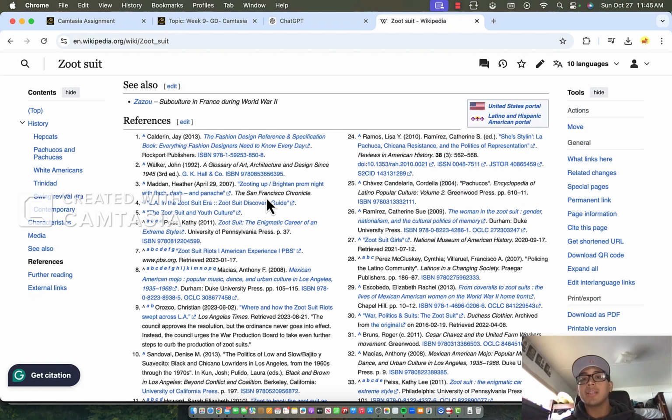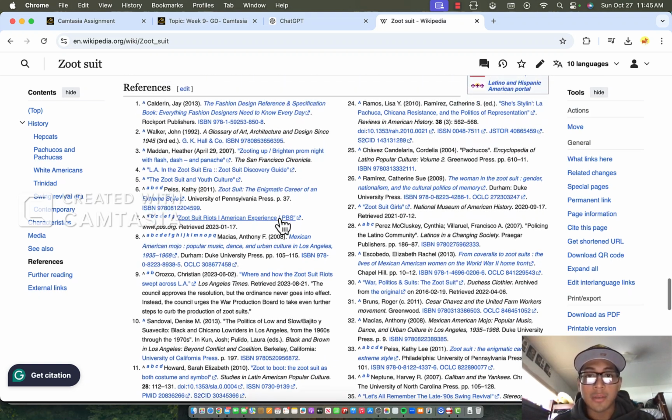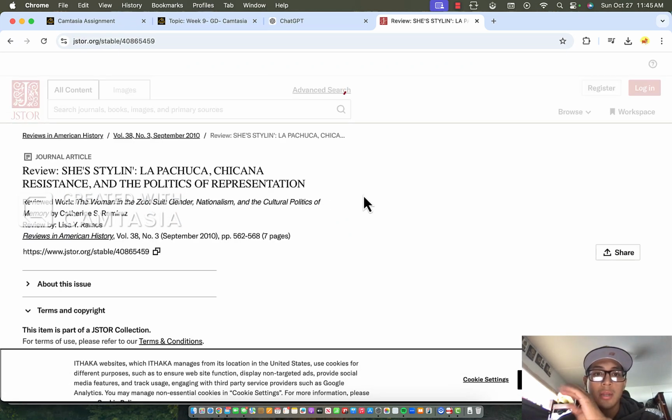And this is the part that I like the most right here, the reference page. Because the reference page is where we will find our information for the primary sources, the secondary sources that we can use for our research. So here is where we will find whatever we're looking for. I know Catherine S. Ramirez is a good one that students could use, but they can just navigate this and go anywhere.